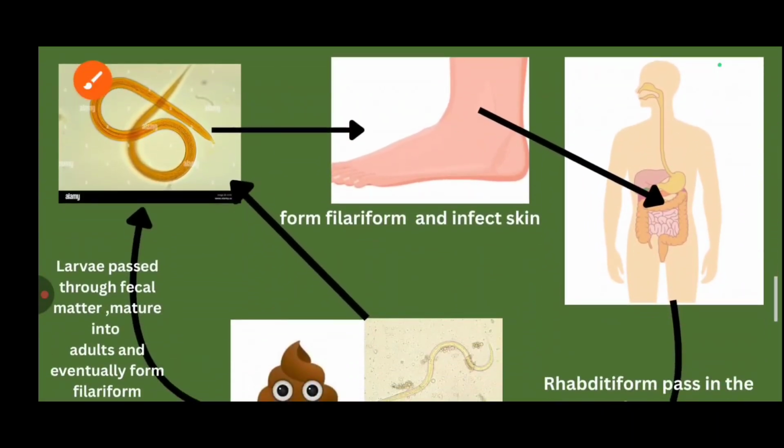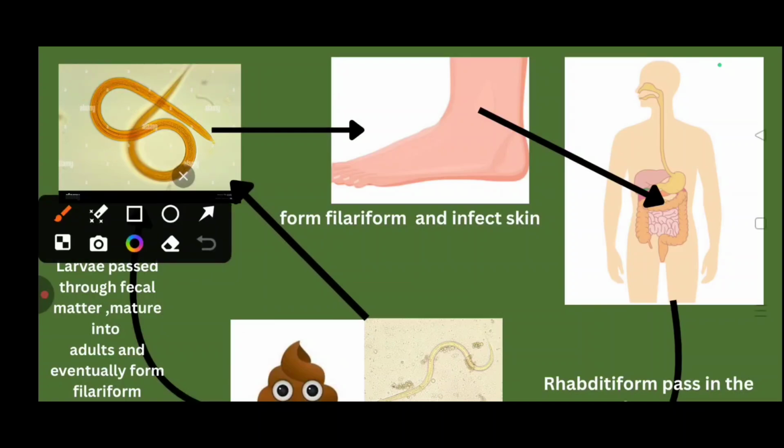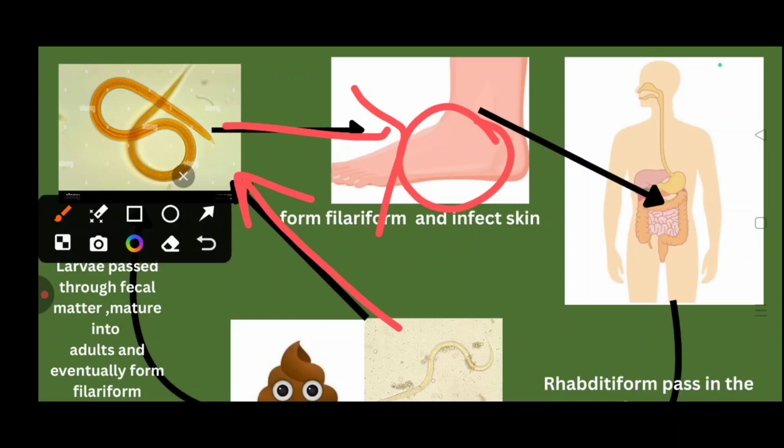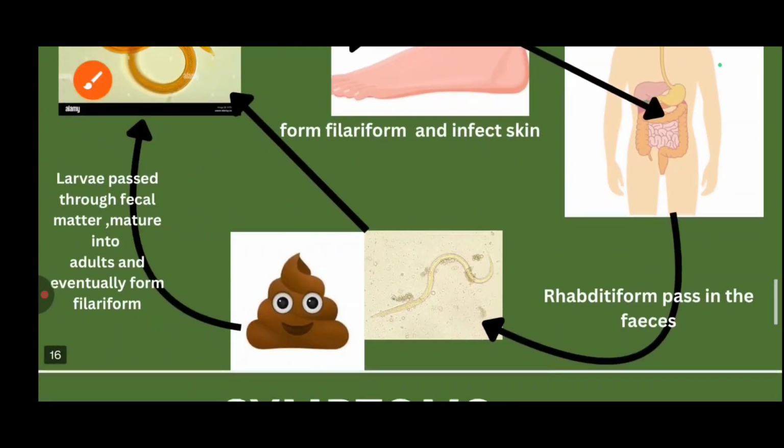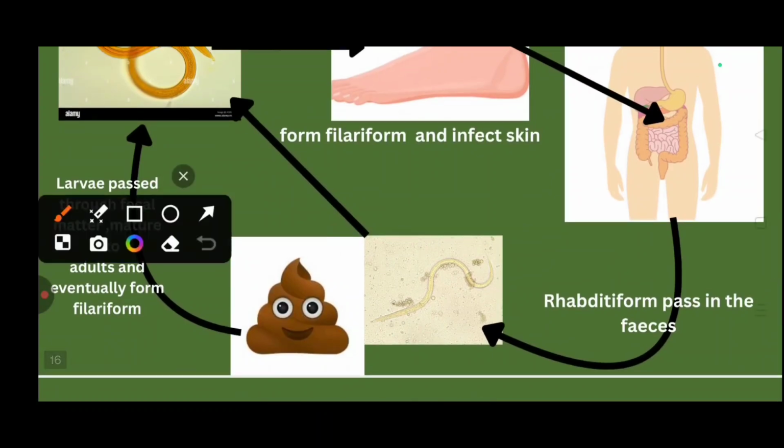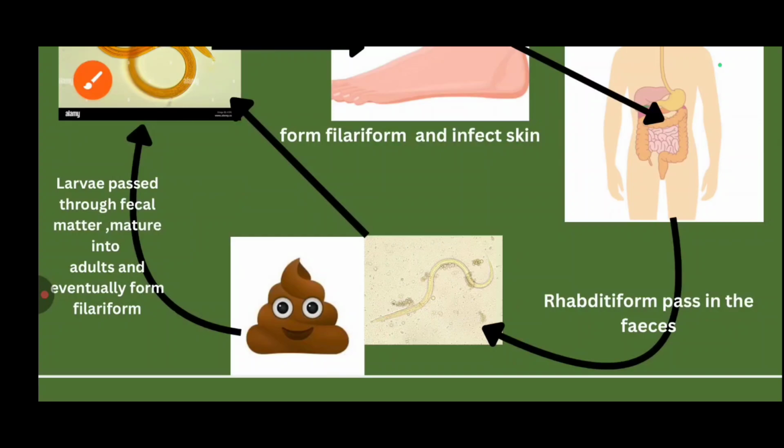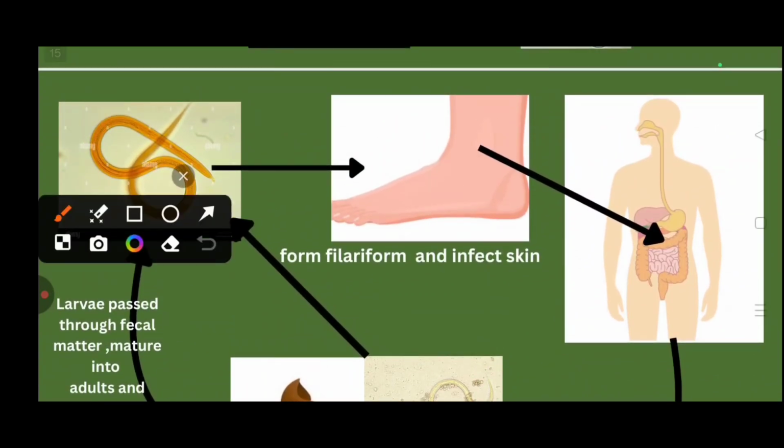In the second condition, if the rhabditiform larva is passed in stool, it will form the filariform larva. Again the filariform will infect the human body. This is the second mode of infection. In the third mode of infection, the rhabditiform, when it comes in contact with fecal matter, goes through different maturation processes and forms filariform larvae, eventually infecting the human being.